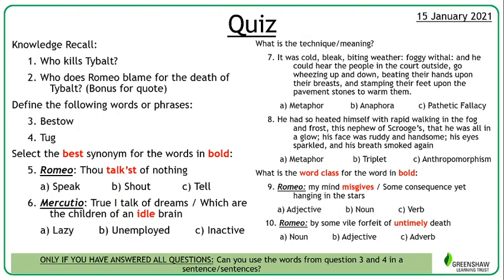So, number 1, who kills Tybalt? Number 2, who does Romeo blame for the death of Tybalt? Bonus if you can provide the quote. Number 3, if I use the word bestow, what do I mean? And number 4, what do I mean when I say tug?